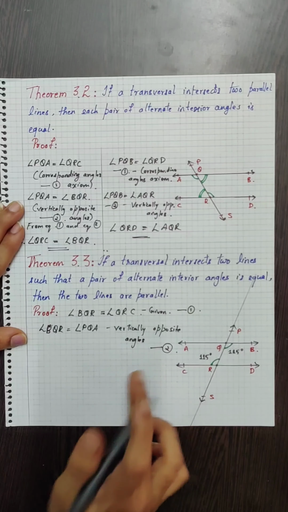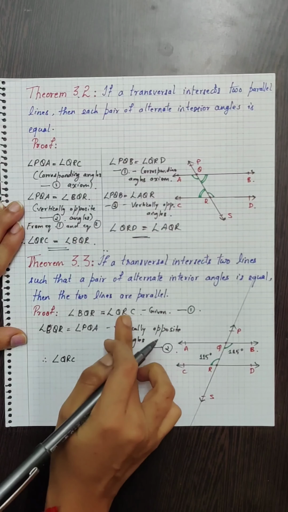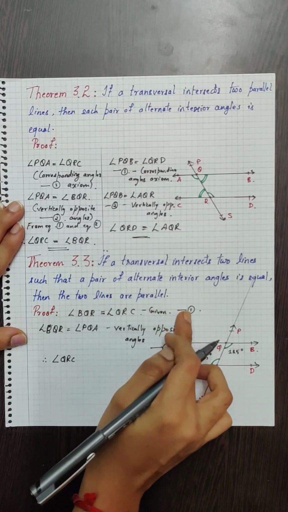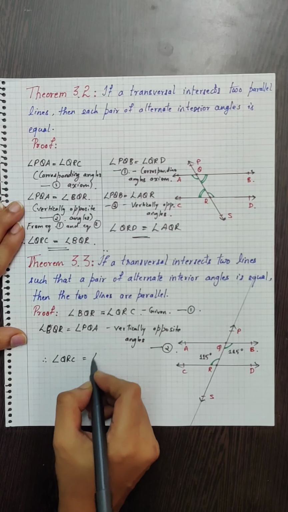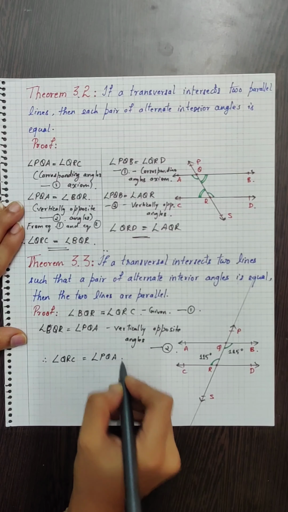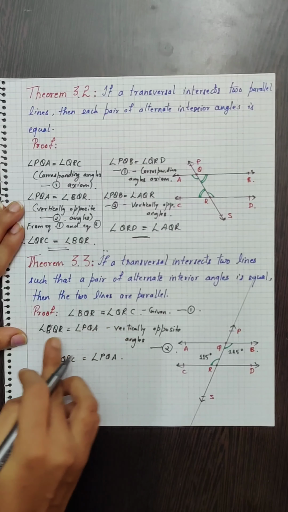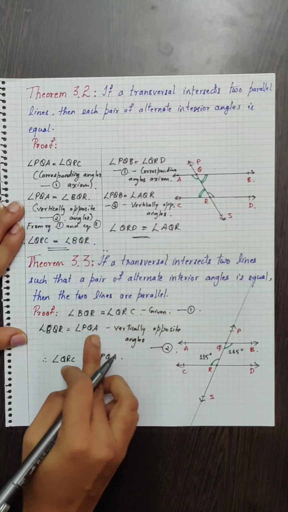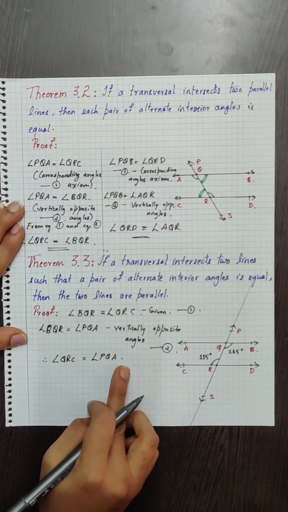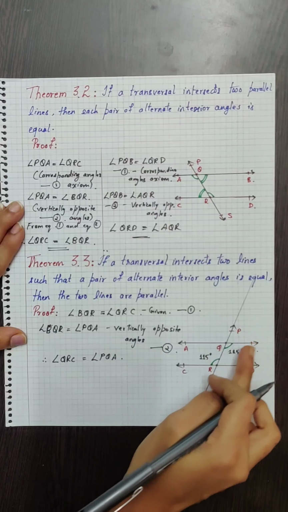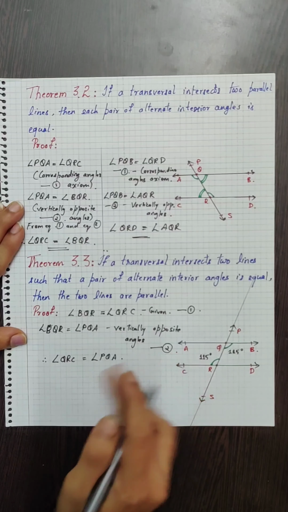Now from 1 and 2 it is evident that angle QRC, which is on the right hand side of the first equation, is equal to the right hand side of the second equation, that is angle PQA. Since the same angle BQR is equal to QRC and also equal to PQA, we can tell that these two angles are equal. That is, angle QRC is equal to angle PQA.